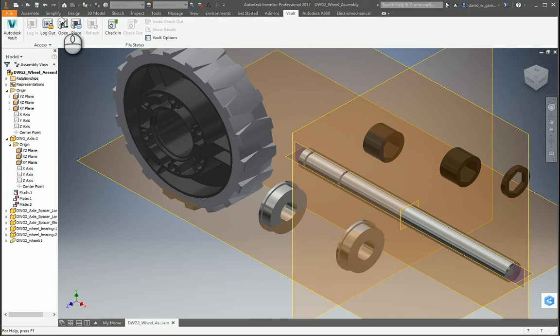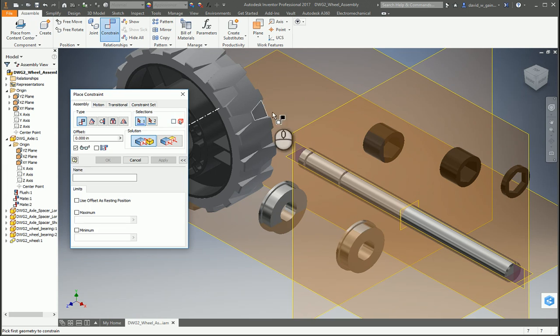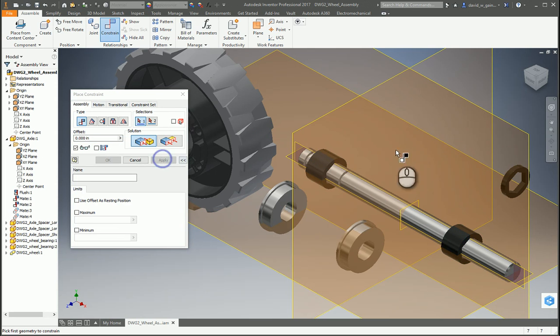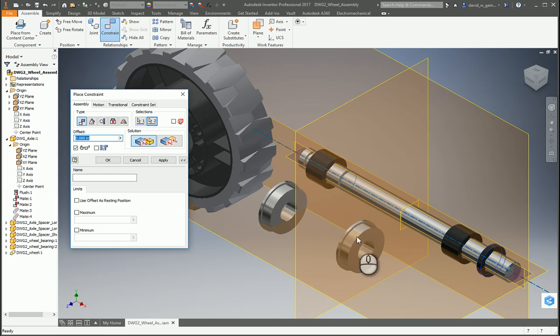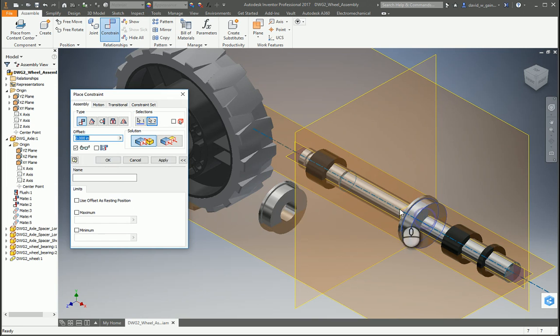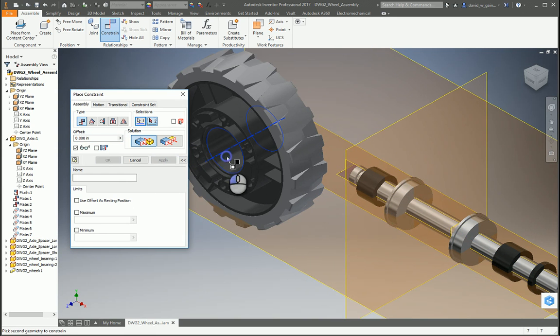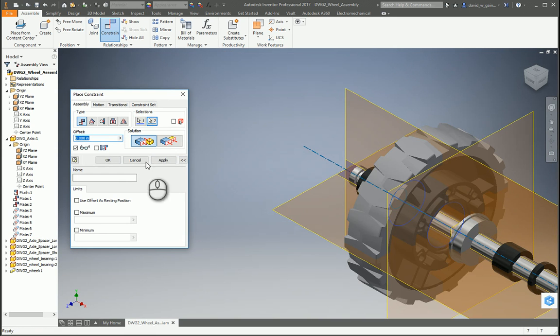All right, so the next thing is to go through and align the axles. So I'm going to click on the outer of the bearing. I'm going to click on the axle, and it's going to jump. I'm going to apply. When you have the outer race, when you have the right surface, you'll see the axes in the center of the part light up. I'm going to come over here, click the center of the wheel, add that.